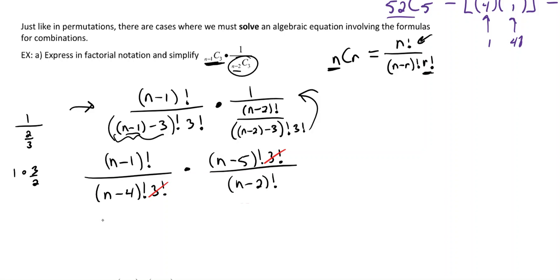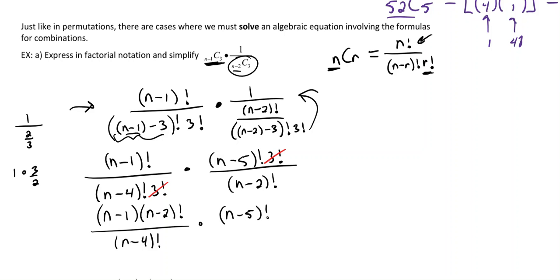So I'm going to rewrite this top as (n minus 1) times (n minus 2) factorial over, and I'm going to leave the bottom for a second just so we can do one at a time here. So this will be (n minus 4) factorial times (n minus 5) factorial over (n minus 2) factorial. So perfect. It's set up now so that I can just cancel those guys out.